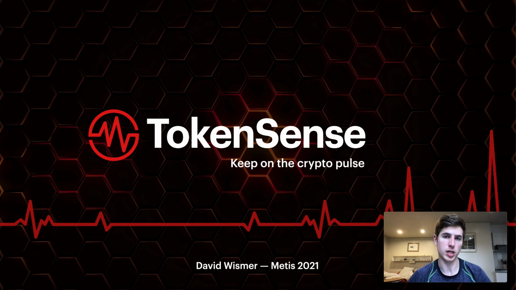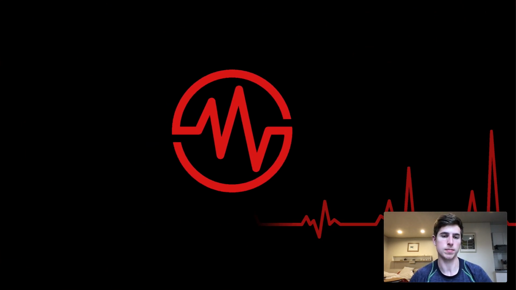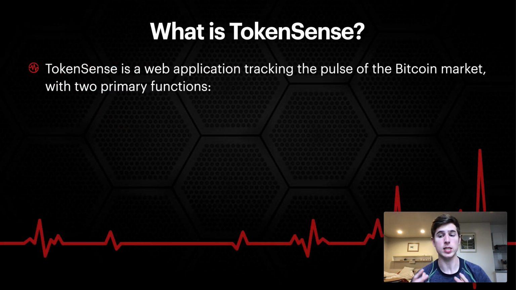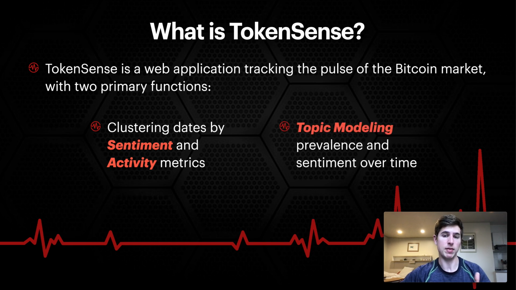This was completed during the Unsupervised Learning and Natural Language Processing module of the bootcamp, and my project is a web application called TokenSense. The goal of my project was to create a web application that tracks the pulse of the Bitcoin market with two primary functions. The first is clustering historical dates by their sentiment and activity metrics, and the second is topic modeling, looking at the prevalence and the sentiment of text-based topics across time.